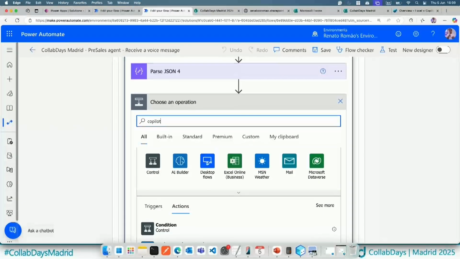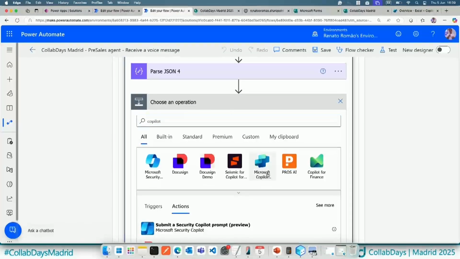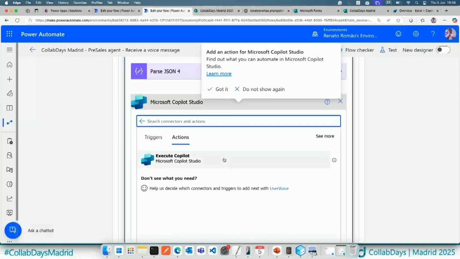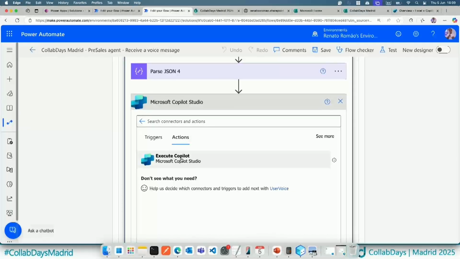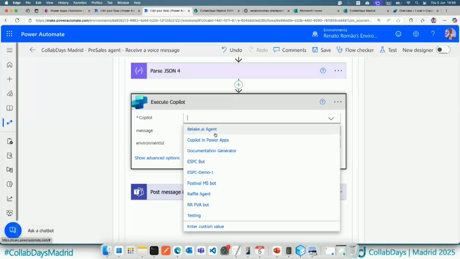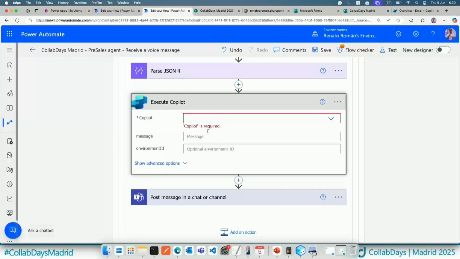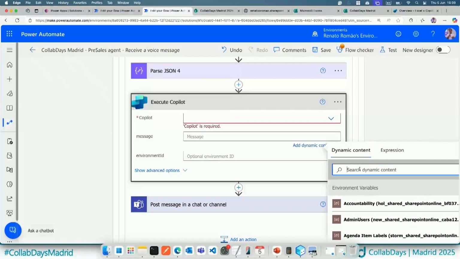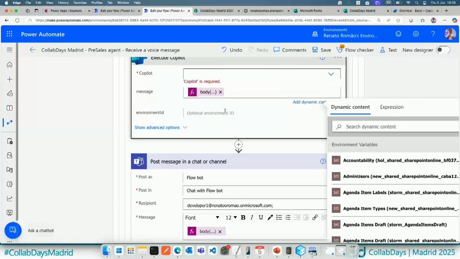So in this case, I'll be able to find Copilot Studio. Probably I need to switch to the new designer to see, this is the best approach. But basically, when we are talking about Copilot Studio, there's an action called Execute Copilot. And here, I can just select the Copilot. So in this case, I have a lot of Copilots here. And also, I can find my Copilot for that specific environment, select the Copilot, and basically send the message. And also, this one could be the output. Instead of sending to the Teams, I can just copy here and send to the agent.